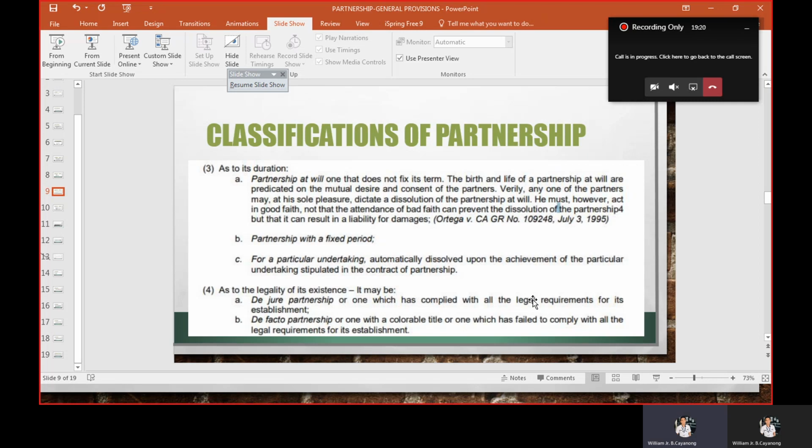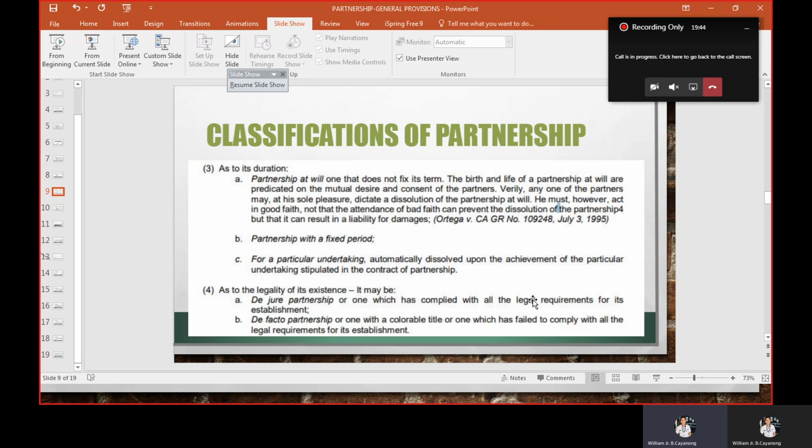After 5 years, it can be revoked; they can dissolve the partnership. We also have the partnership for a particular undertaking, which is automatically dissolved upon the achievement of the particular undertaking stated in the contract of partnership. So, the attainment of the purpose will terminate the partnership.